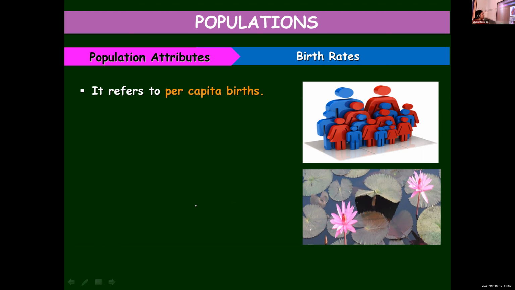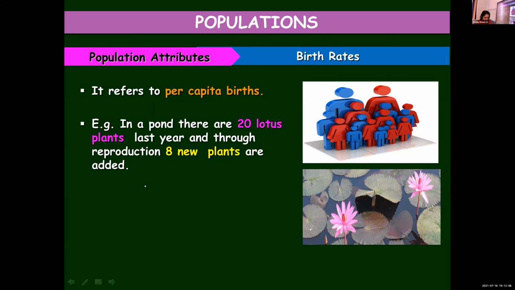It refers to per capita birth. So birth rate means it is the per capita births. For example, in a pond, there were 20 lotus plants last year, and through reproduction, 8 new plants are added, and you need to calculate the birth rate.